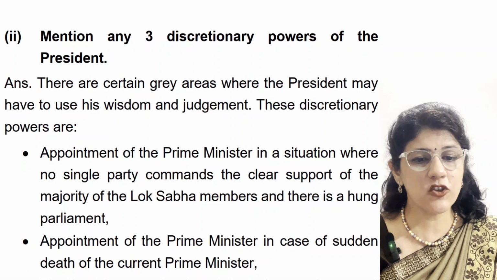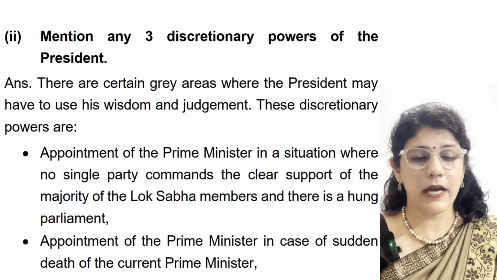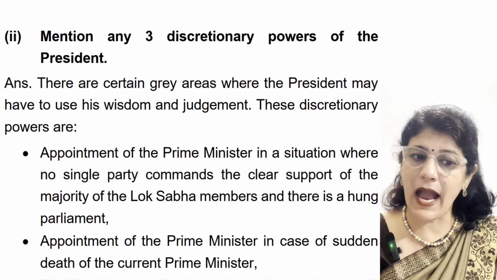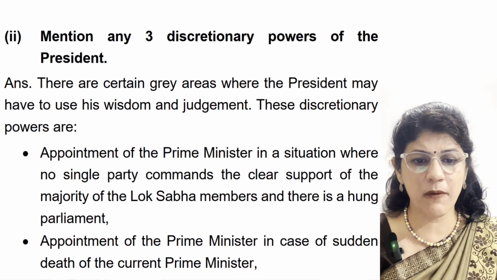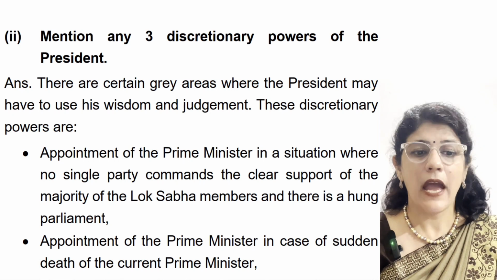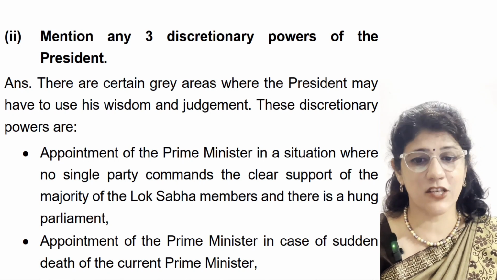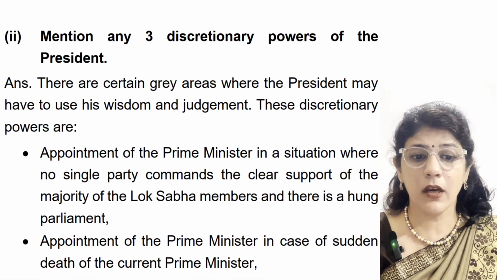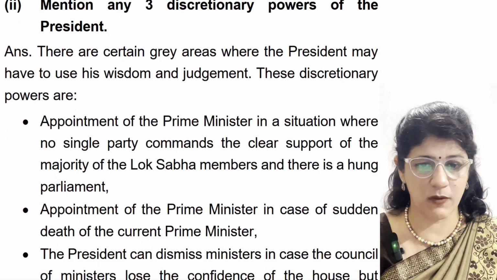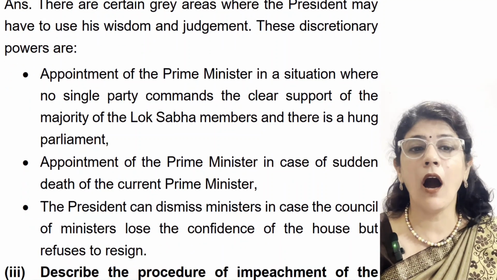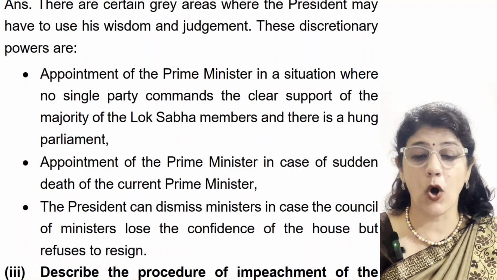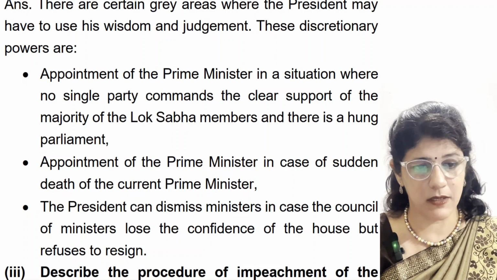Mention any 3 discretionary powers of the President. There are certain grey areas where the President may have to use his wisdom and judgment. These discretionary powers are: first is appointment of the Prime Minister in a situation where no single party commands a clear majority, clear support of the majority of the Lok Sabha members, and there is a hung parliament. Second, appointment of the Prime Minister in case of sudden death of the current Prime Minister.